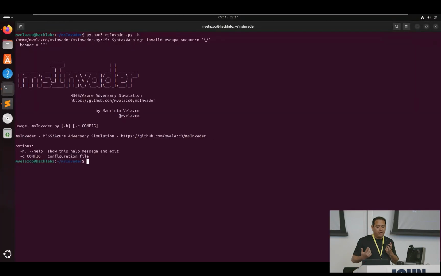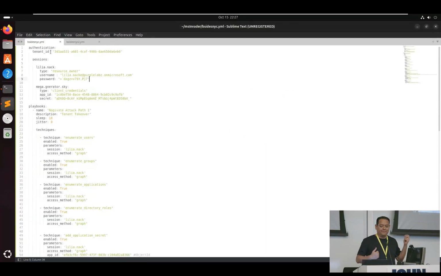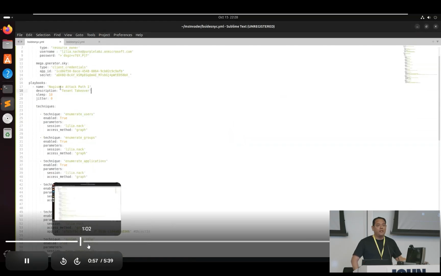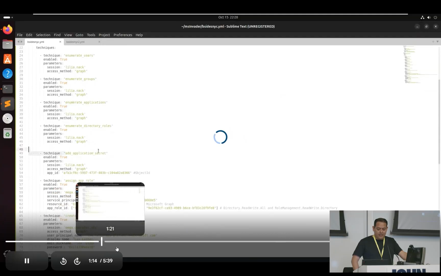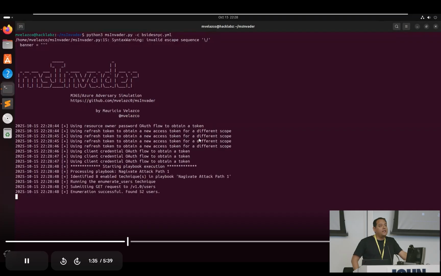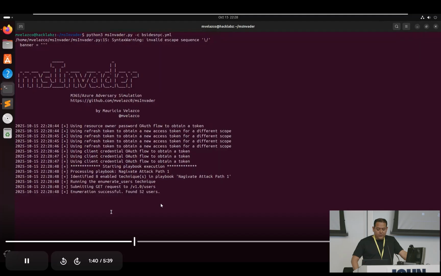We have our MSImator tool, of course, ASCII art, you must have it, and the playbook here. I'm not going to go through the details of what the playbook does, but the documentation, once again thanks to ChatGPT, is pretty well documented on GitHub, with all the different features and techniques that it supports. Essentially, you just describe the end-to-end attack simulation that you want against this environment, and then you just start running it. In this case, we're going to assume that this user is compromised, that we have their password already, and there's no MFA.